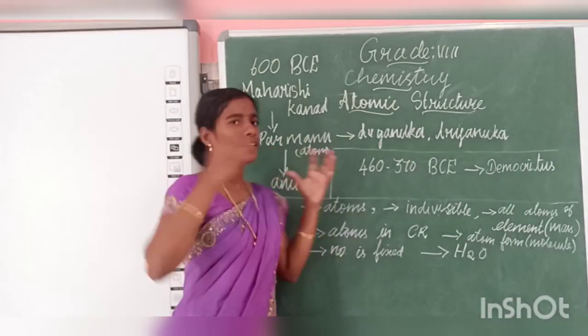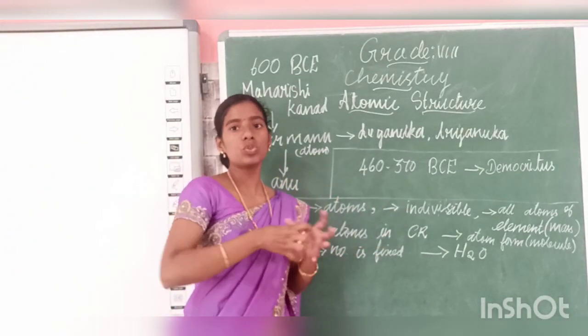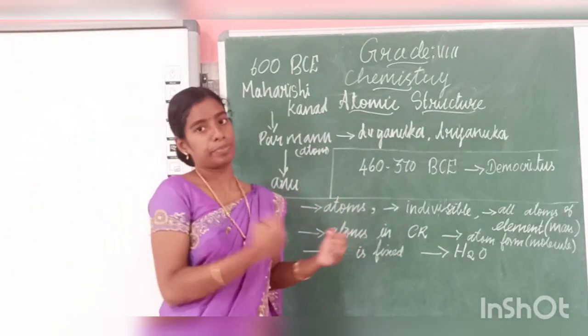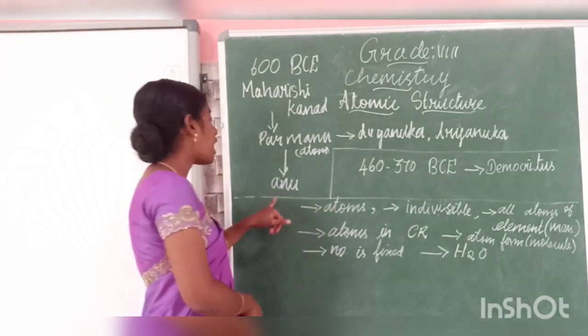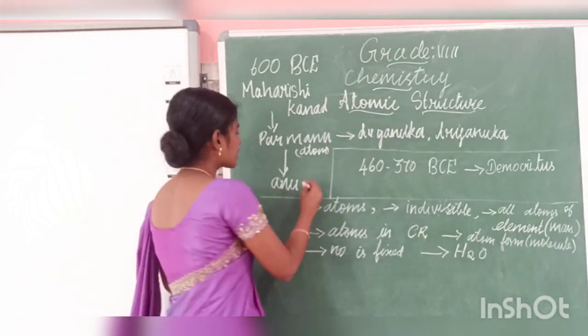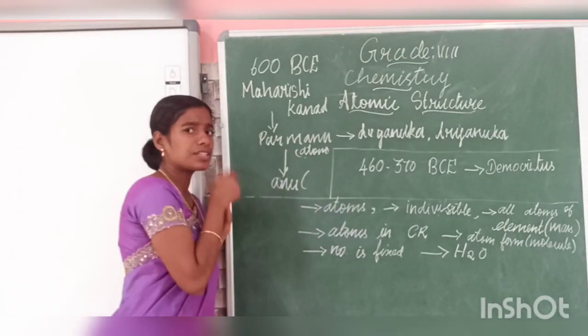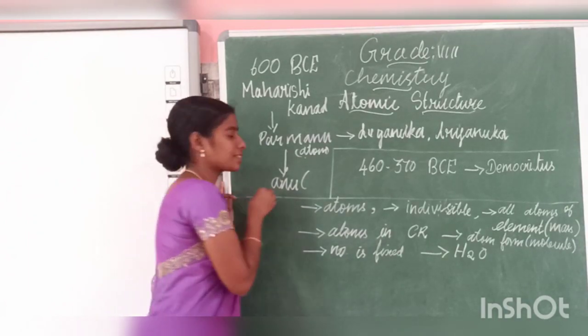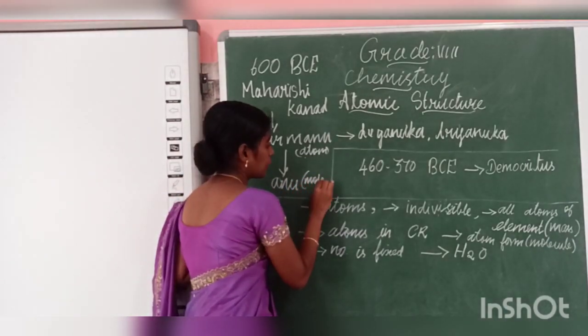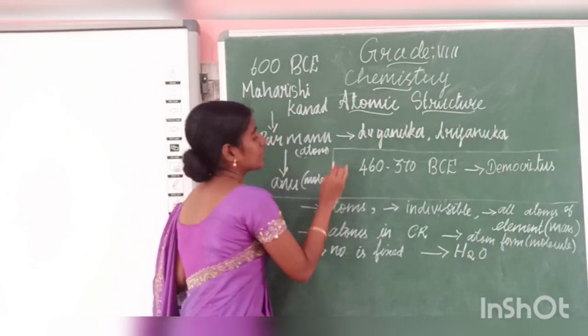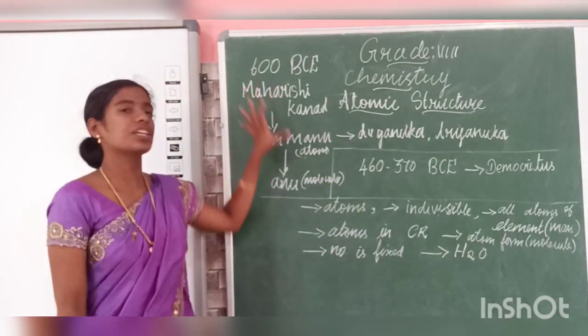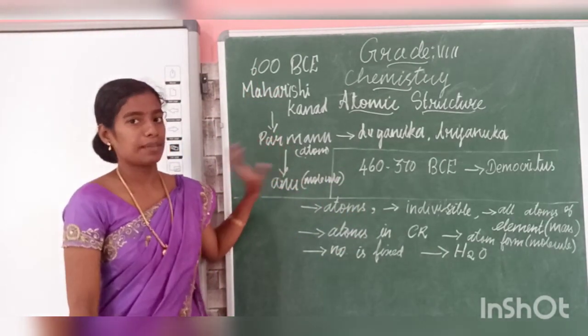Now, when one Parmanu joins with another Parmanu, it is called Anu. Can you guess what this is? Molecule. Initially this was the name given.